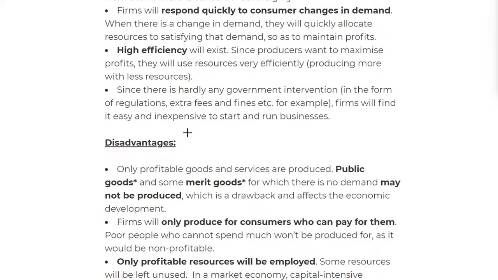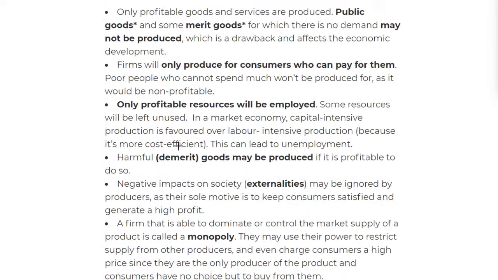Okay, we move on to the disadvantages, and there are many disadvantages you can see, and that's why we don't practice it these days. First of all, only profitable goods and services will be produced. Okay, that was the first point. And this means that goods that we don't want will be produced, and I've already explained this, but I'm just going to explain it for the sake of the disadvantages.